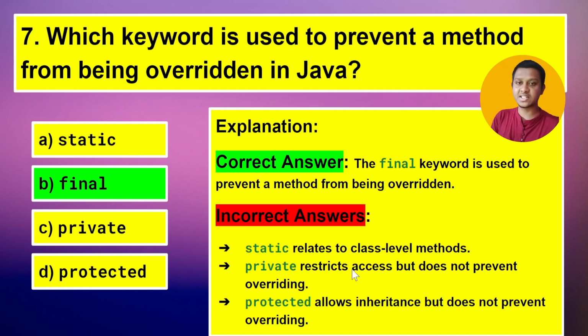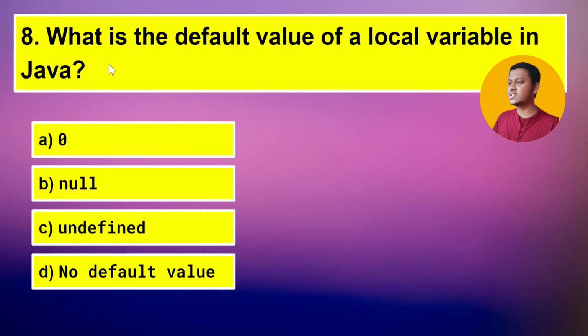This method should always refer to a class. Private restricts access but does not prevent overriding. Protected allows inheritance but does not prevent overriding. So now let's jump to our next question, which is: what is the default value of a local variable in Java?